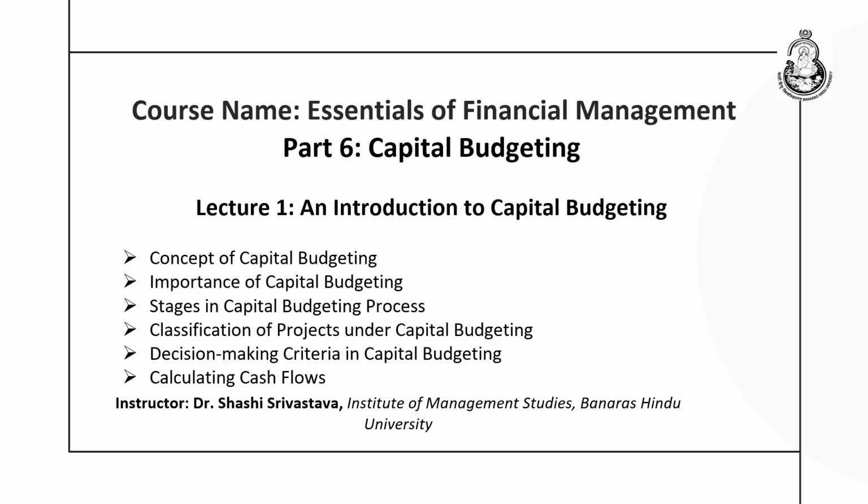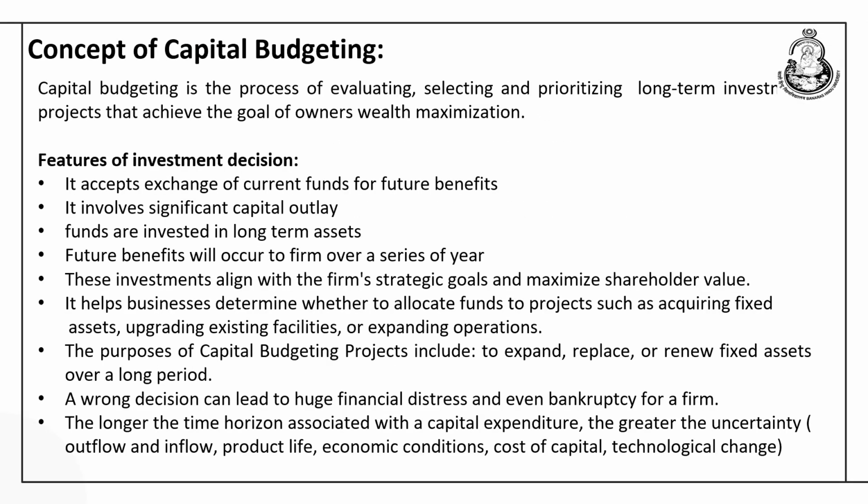So, this unit shall be devoted to the concept of capital budgeting, importance of capital budgeting, stages in the capital budgeting process, classification of projects under capital budgeting, decision making criteria, and also how to calculate the cash flow would be discussed in today's lecture. So, starting with the concept of capital budgeting. Capital budgeting is nothing but a process of evaluating, selecting and prioritizing long term investment projects that achieve the goal of owner's wealth maximization.